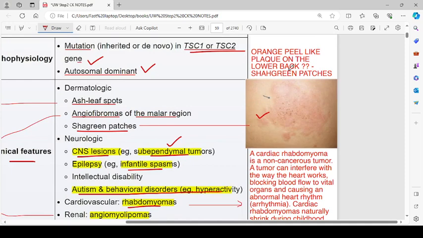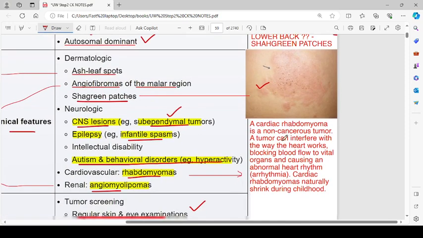So there is an orange peel-like plaque on the lower back. These are Shagreen patches. Cardiac rhabdomyoma is a known benign tumor. A tumor can interfere with the way the heart works, blocking blood flow to vital organs and causing an abnormal heart rhythm, that is arrhythmia. Cardiac rhabdomyomas naturally shrink during childhood.